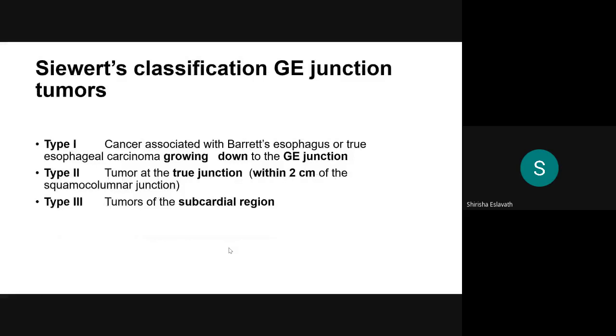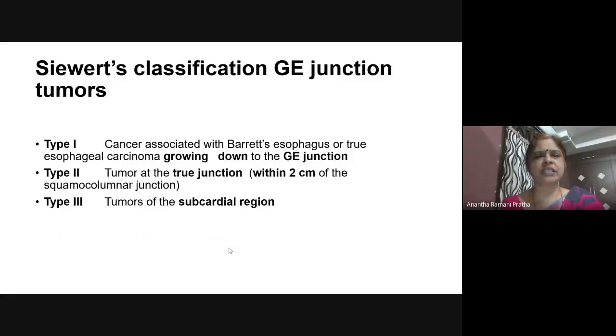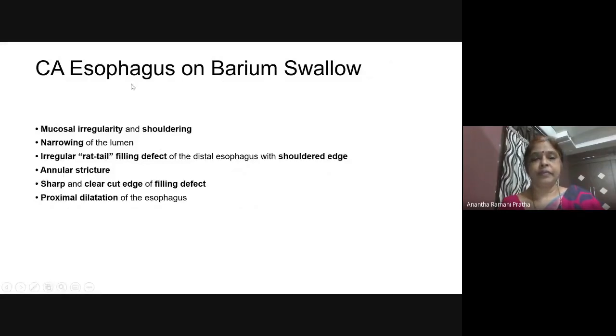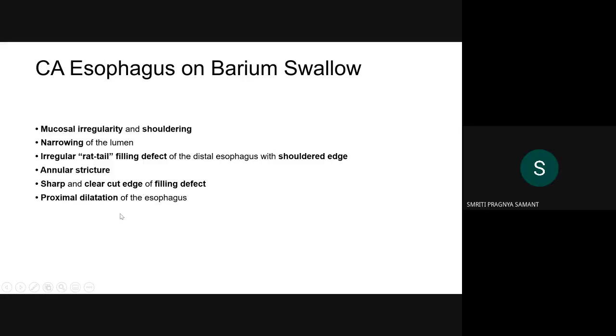Next, Sewell's classification. Just you read, I don't want to waste time. Next, what are the features of CA esophagus on barium swallow? There can be mucosal irregularity or shouldering. I'll show you what this shouldering is. That means projections, narrowing of the lumen, rat tail filling defect, and stricture. Then proximal dilatation of the esophagus.